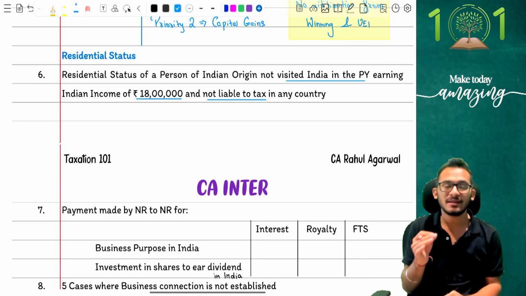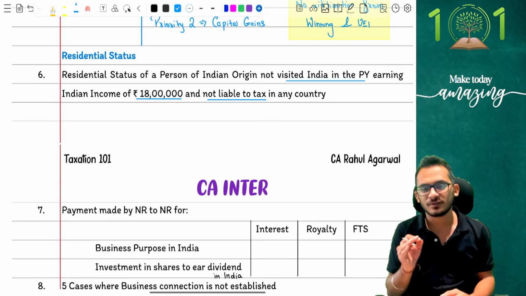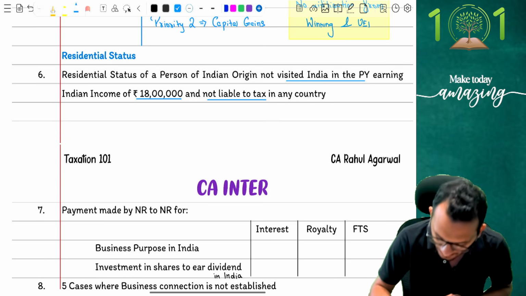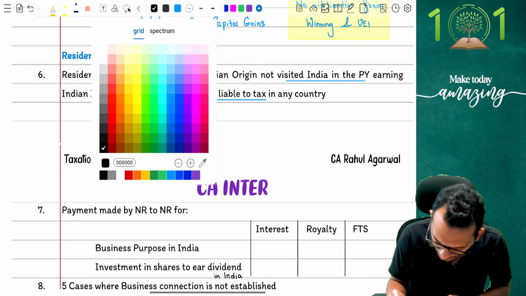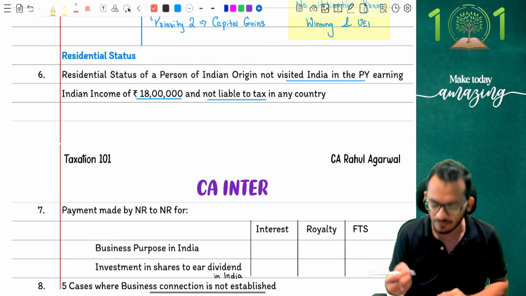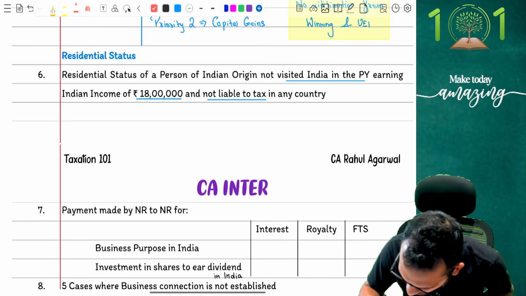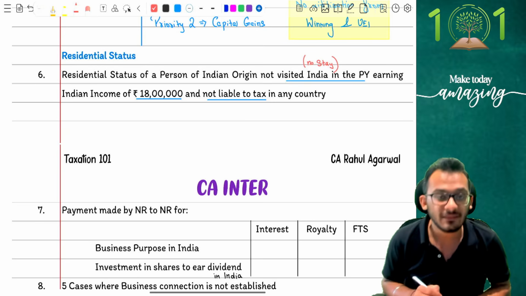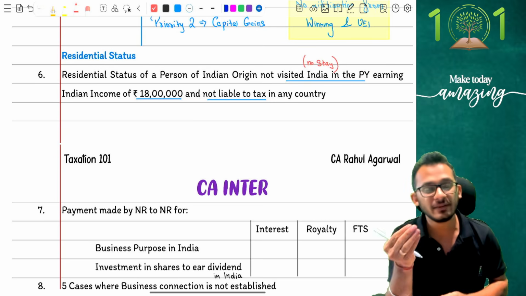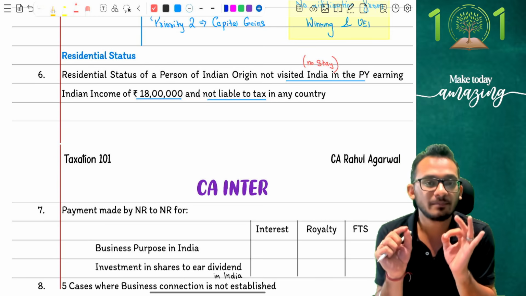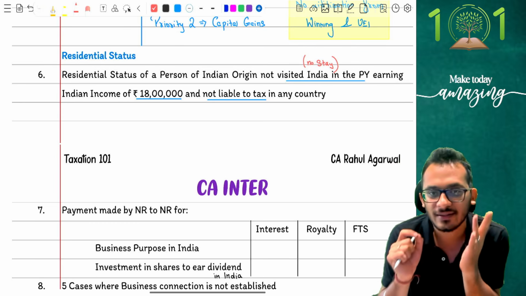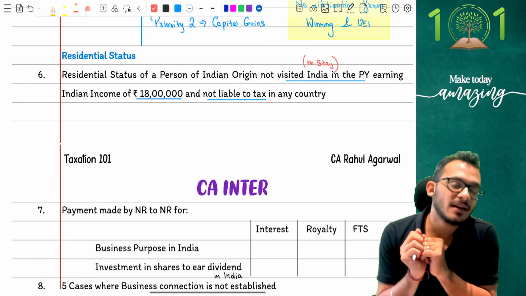Yes, now this is where students end up making a small error, because notice, the first thing is, when you say that I don't have any kind of visit in India, when there is no visit in India happening, the first thing which you're going to tell yourself is, Rahul, when there is no visit happening in India, there is no stay in India. Yes, with no stay in India, no matter what happens, even if you don't have one stay in India, you need to minimum have 60 days. When nothing is happening, the first impression is very simple. You are a non-resident. Yes, but then we come to a different provision.